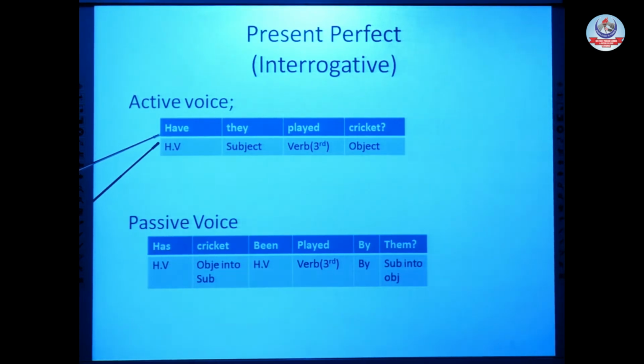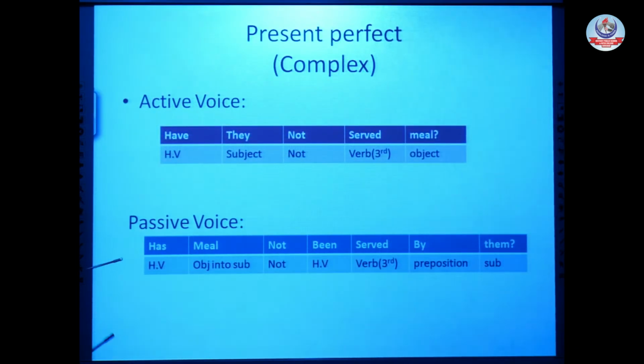So remember one thing, there is no need to compare these helping verbs. Active voice has its own helping verb. Passive voice has its own helping verb. There is no comparison between these helping verbs. Don't think that here we are using have and here we are using has, because has is according to this subject and have is according to this one. Have they, has cricket. Have they played cricket? Has cricket been played by them? Present perfect.